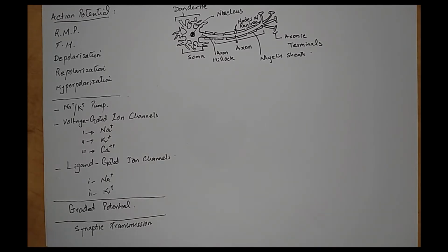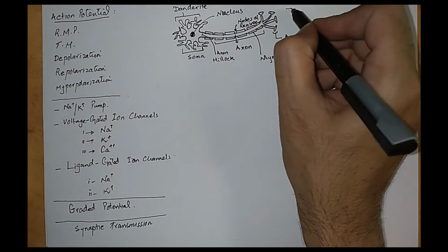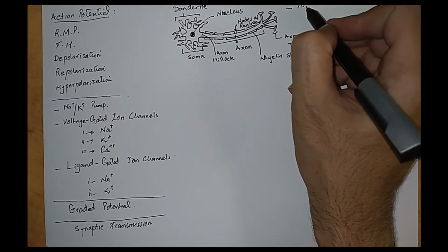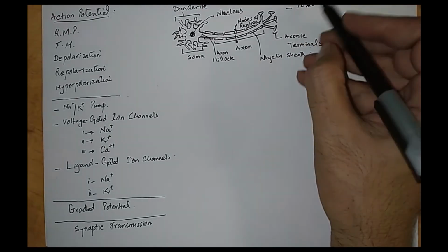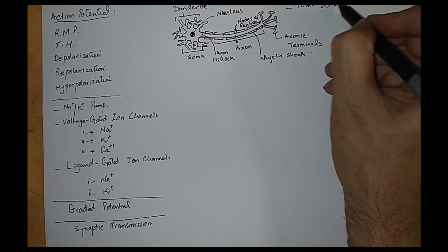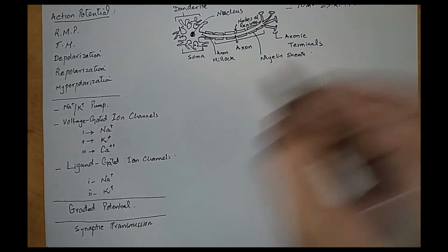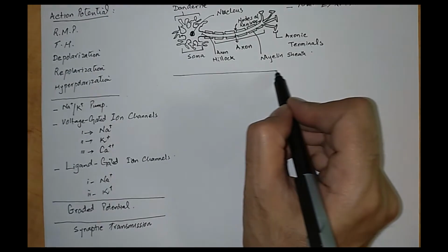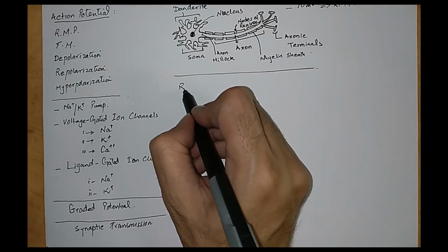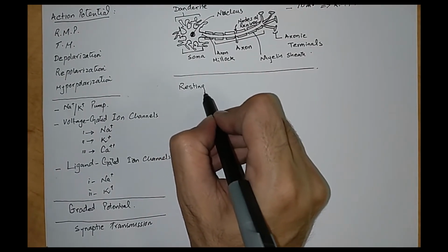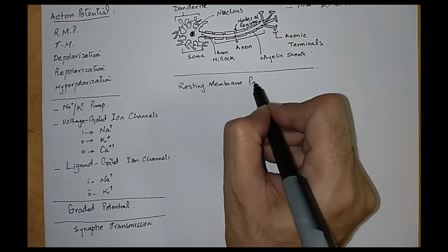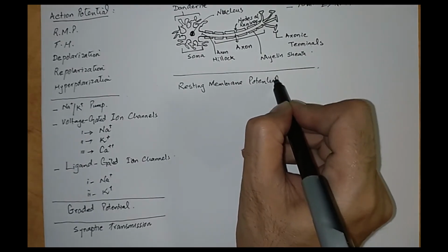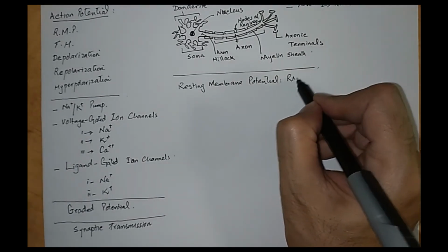Okay, so for the action potential, we should know a few facts: the neuron is always negatively charged, and its membrane has minus 70 millivolts of negative charge inside, and this is called the resting membrane potential. Resting membrane potential, or RMP,